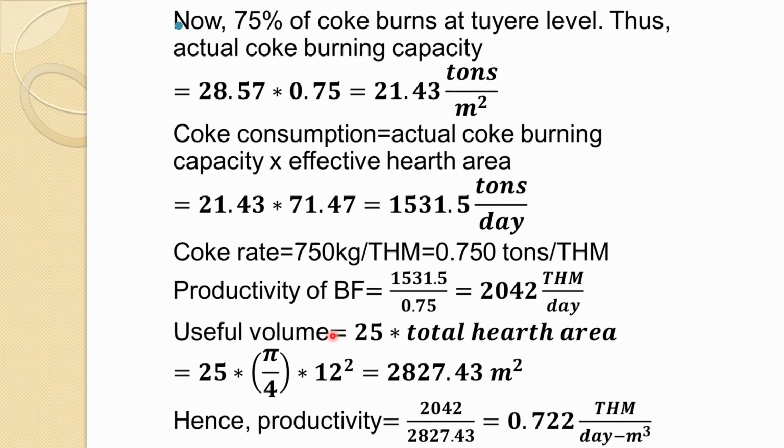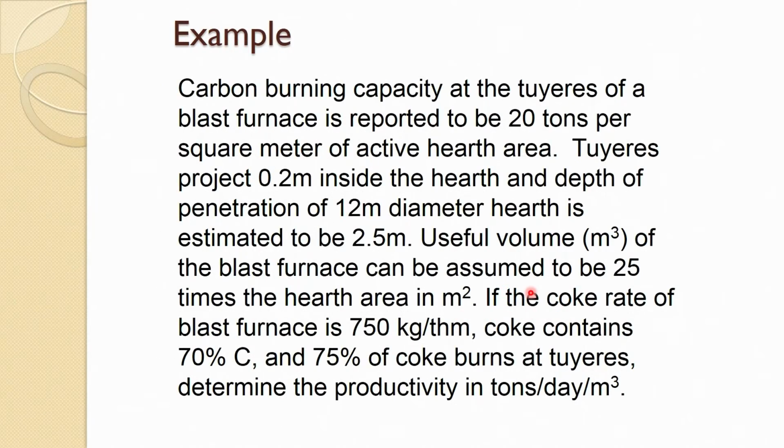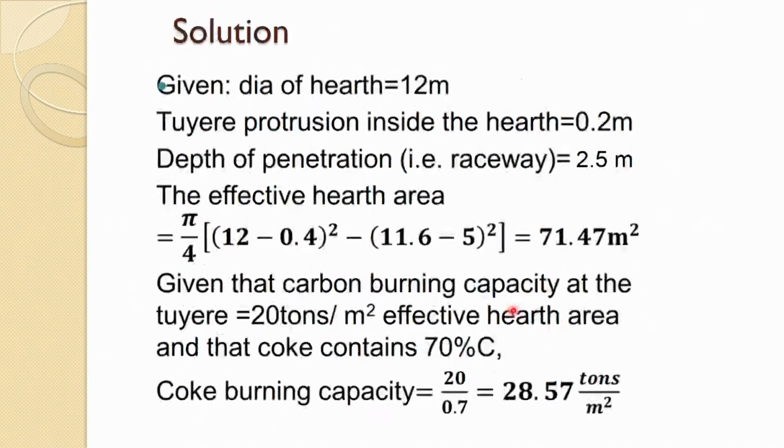So now we divide by the useful volume. The useful volume is mentioned as 25 times the total hearth area. Useful volume of the blast furnace can be assumed to be 25 times the hearth area in meter square.